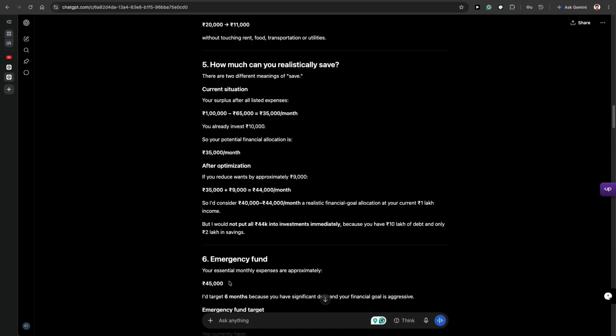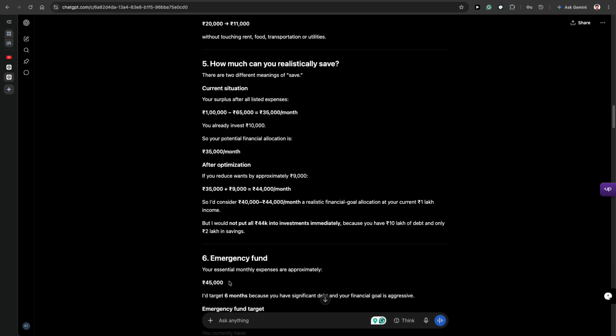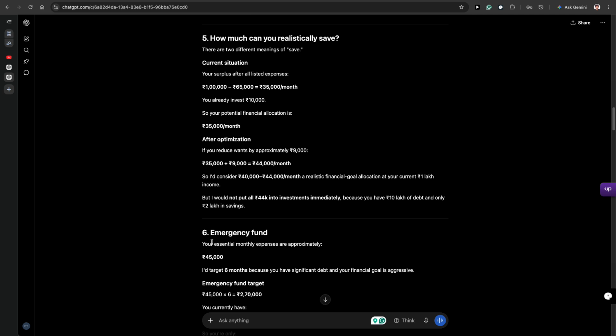How much can you realistically save? There are two different meanings of save. Current situation, your surplus after all listed expenses is 35,000 per month from a 1 lakh income, with 65,000 of expenses. You are already investing 10,000, so your personal financial allocation is 35,000. After optimization, you reduce wants by approximately 9,000, which is around 44,000 per month. So I consider 40,000 to 44,000 per month a realistic financial goal allocation at your current 1 lakh income.